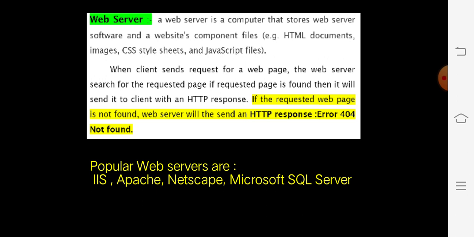The popular web servers are IIS, that is Internet Information Service, which is owned by Microsoft organization, Apache, which is again owned by Apple, the Netscape, which is owned by the Netscape organization, and the SQL Server of Microsoft organization. These are the popular web servers in the world.